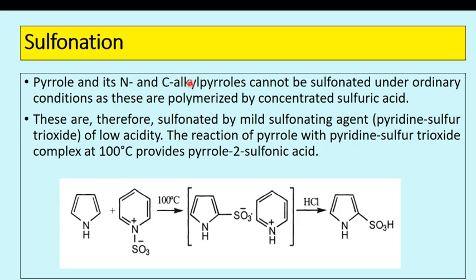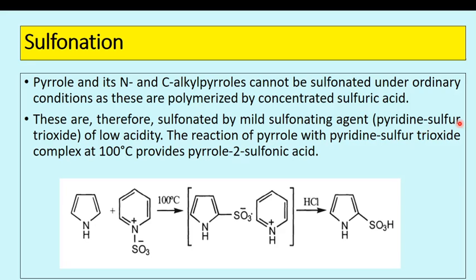Pyrrole and its N- and C-alkyl pyrroles cannot be sulfonated under ordinary conditions, such as with concentrated sulfuric acid. Therefore, they are sulfonated by a mild sulfonating agent. So keep it in mind that for sulfonation of pyrrole, mild sulfonating agents are required.